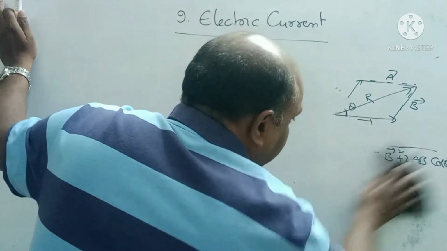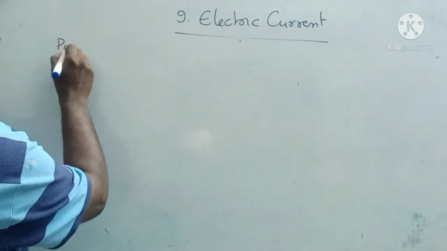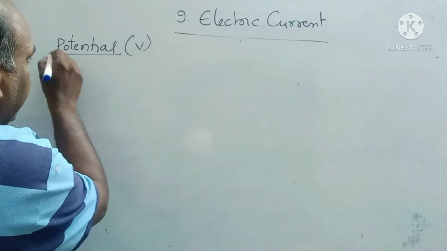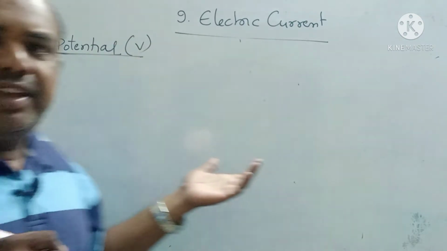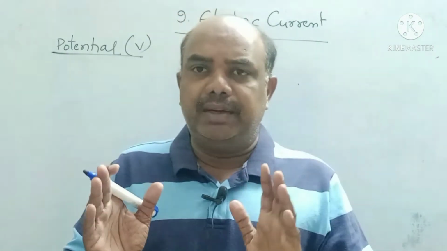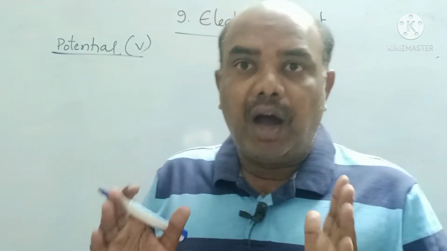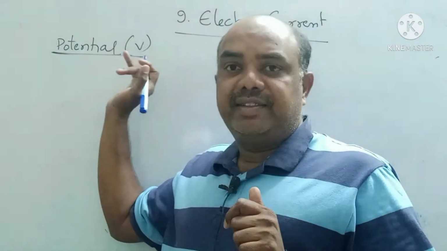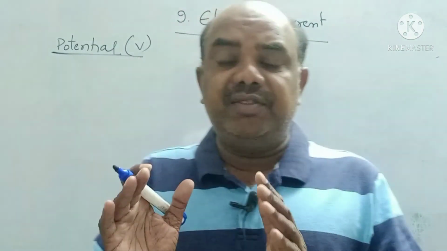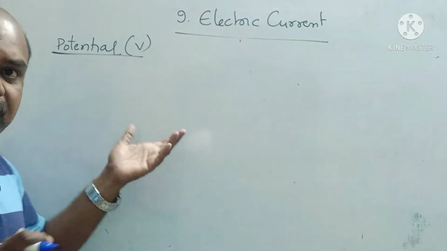Current and charge, these two are completed. Next, a very important concept: potential difference. What is meant by potential? Potential is denoted by V. Why V, sir? Why is potential denoted by V? The term potential was introduced by the scientist Volta. The first battery, the dry battery, was invented by Volta. Based on his name, the symbol of potential is V. The potential concept, the dry cell, was invented by Volta, hence it is denoted by V and the unit is also volt.